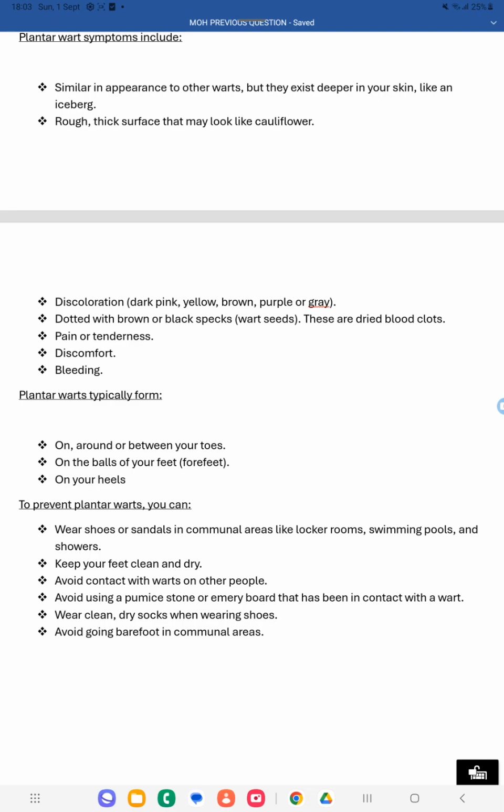Avoid contact with the warts on other people. Then avoid using a pumice stone or emery board that has been in contact with a wart. You have to maintain the hygiene. Wear clean dry socks when wearing shoes. Avoid going barefoot in communal areas. Whenever there is a trauma in the feet, through that way HPV will enter into the body, then they will be creating this wart. So that's why you have to maintain hygiene always.